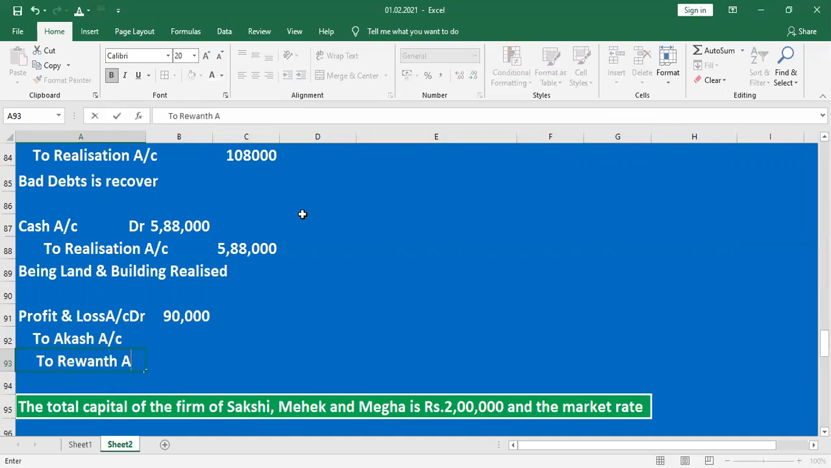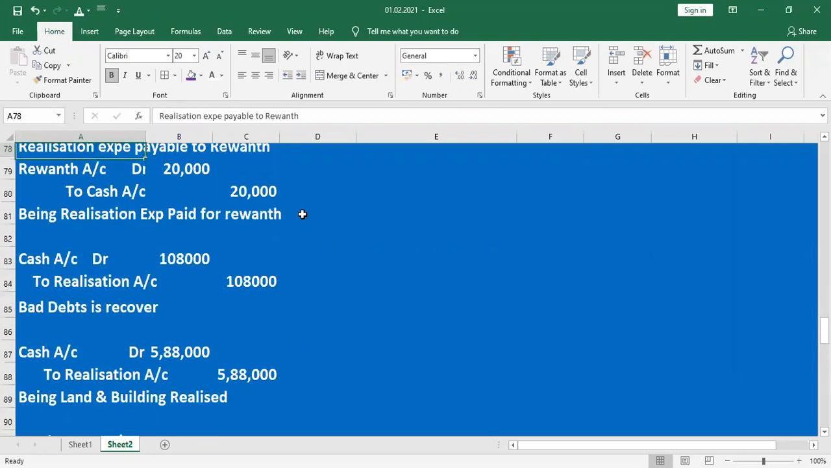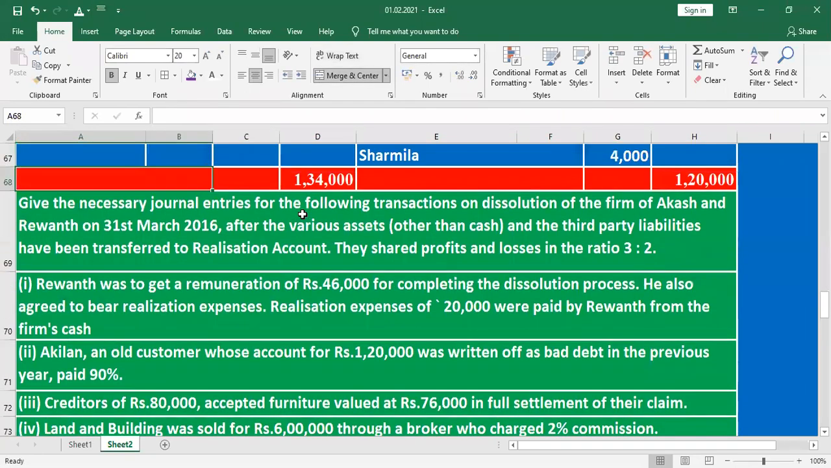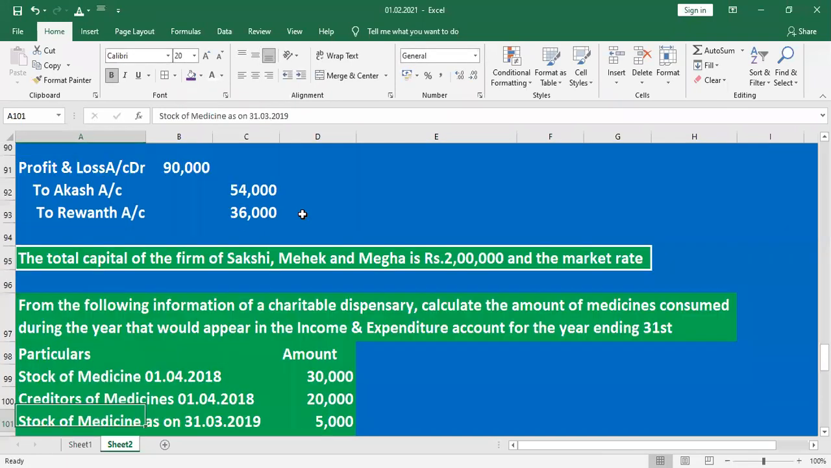So what is the value here? 90,000 will be distributed in 3 is to 2. It means 3 by 5 into 90,000 and 2 by 5 into 90,000. That is 54,000 and 36,000. Students, any doubt, any clarification in the journal entry? No doubt, sir. Good. So next question.